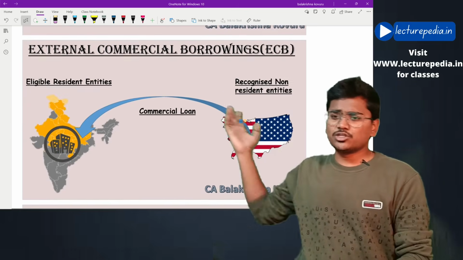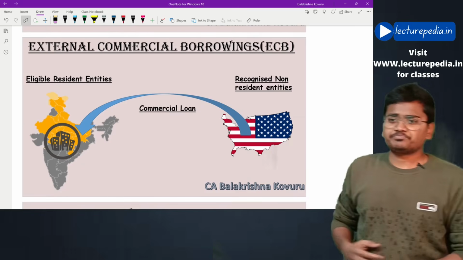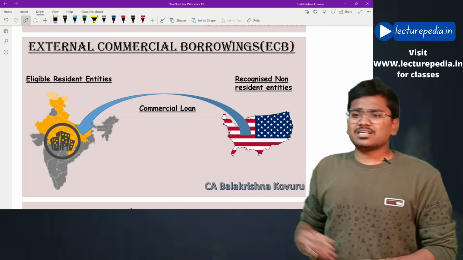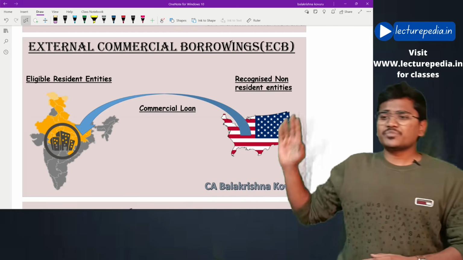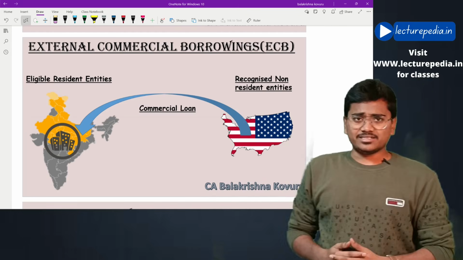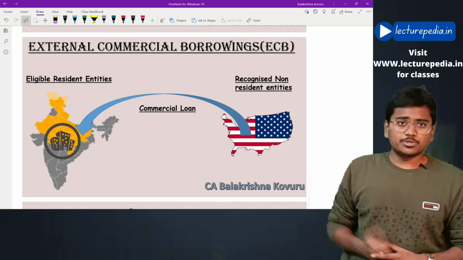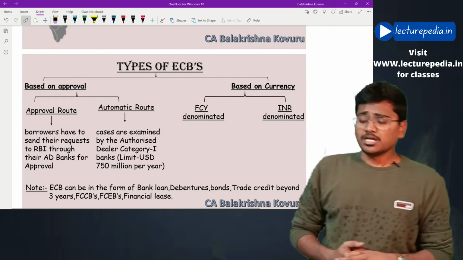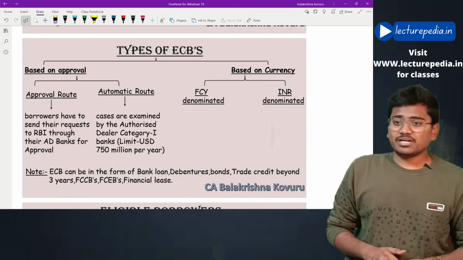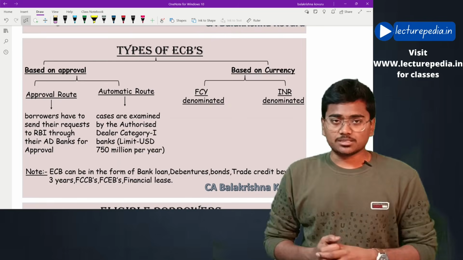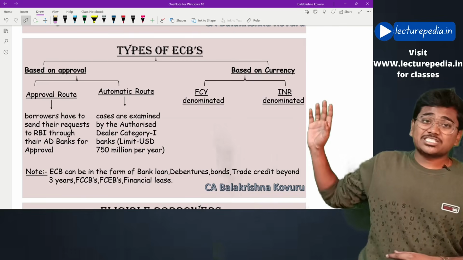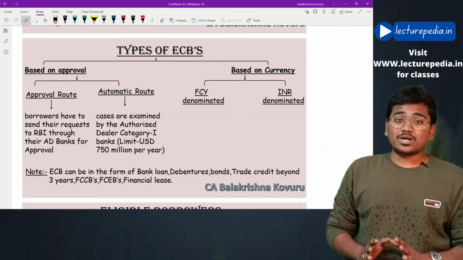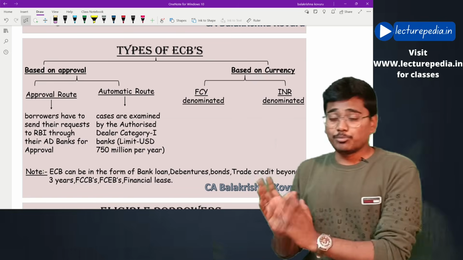Here I have given an illustration regarding ECB. In India there will be eligible resident entities. They will raise commercial loans from recognized non-resident entities. This is how ECB looks like. Now, bifurcation of ECB. Basically ECB can be bifurcated from two angles. First one, based on approval. Based on approval, ECBs will be of two types. One is automatic route, one is approval route.